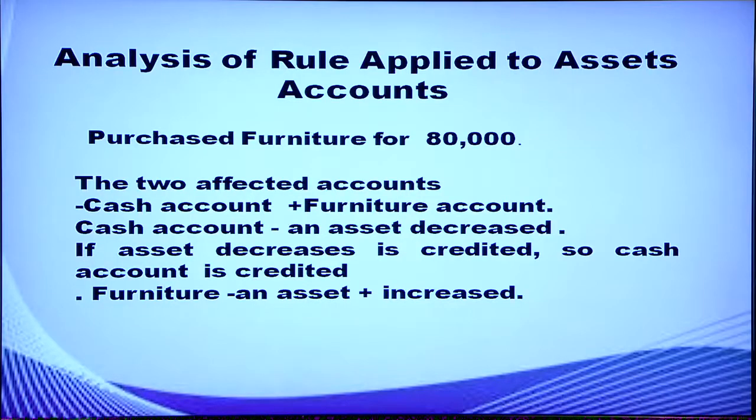Purchased furniture for rupees 80,000. Which are the two aspects you have to identify? Furniture is coming inside the business. It is an asset. So you have to consider that as one account, furniture account. And what is going when furniture is purchased? Cash is going. So two affected accounts are cash account and furniture account.